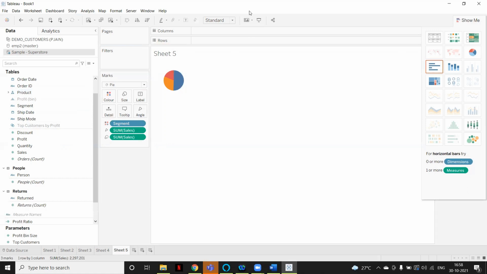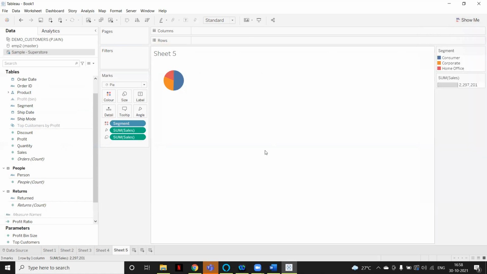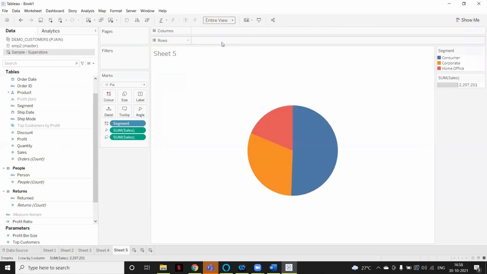Right now it is coming in the top left. If you want to show that in the center, here you can see the standard option, you can select the entire view. And in the marks card, if you see, we have column cell, page cell, and column and row cell.